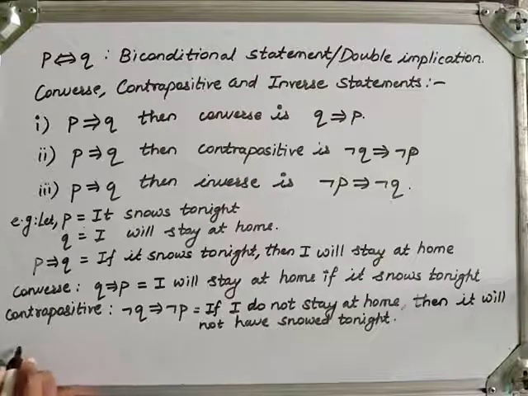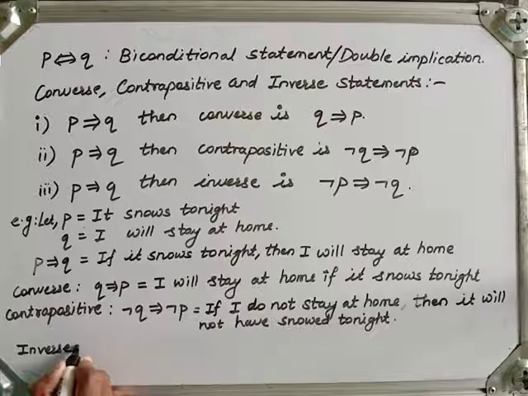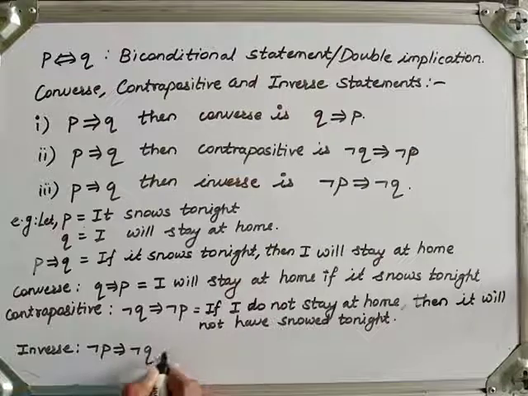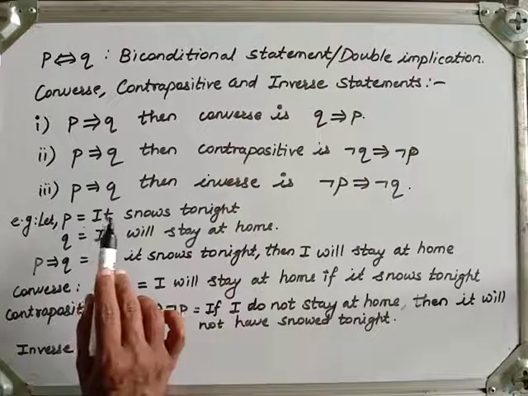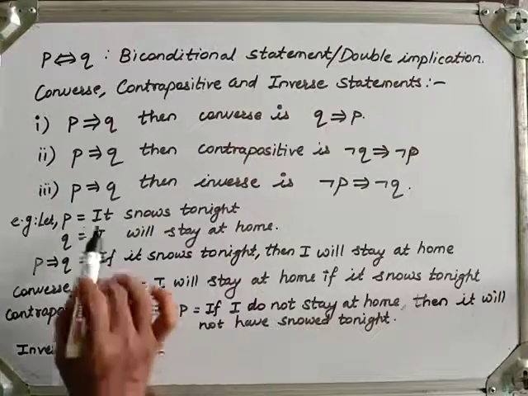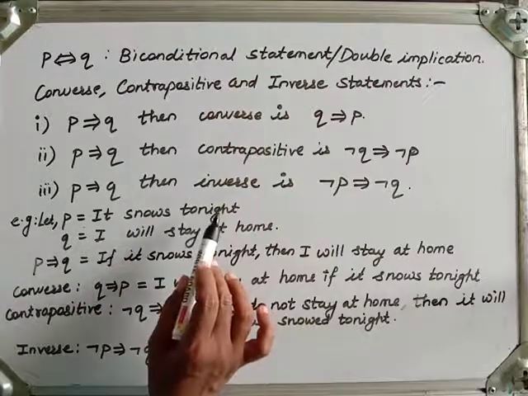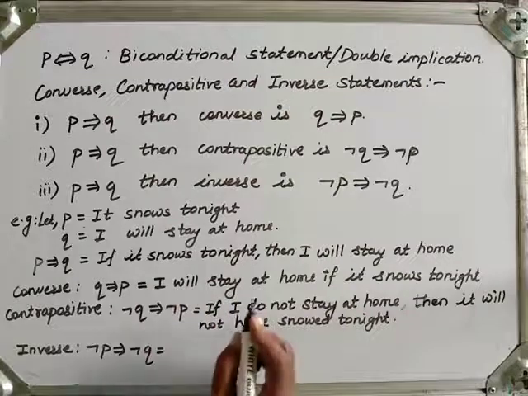Then the next is the inverse. What does the inverse say? It is negation P implies negation Q. Negation P says, if it does not snow tonight, then due to this implication, I will not stay at home.